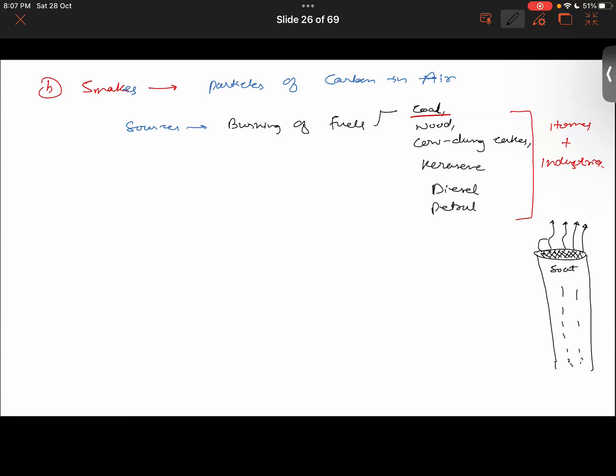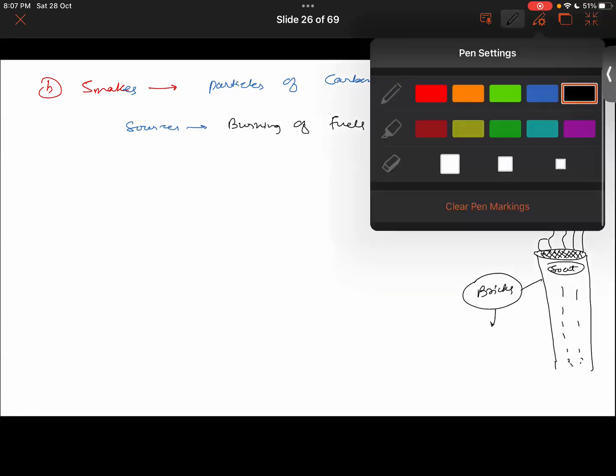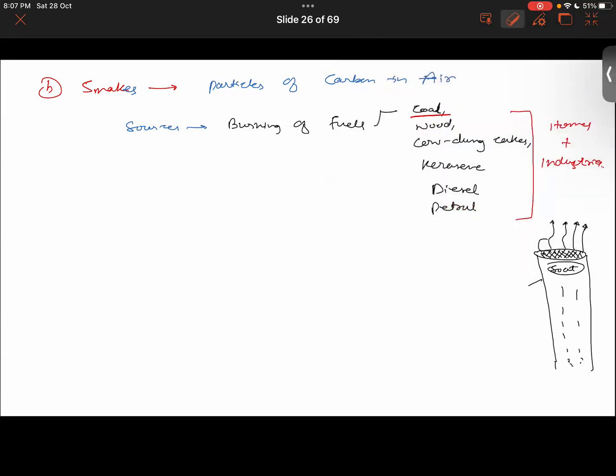And in fact, if you guys watch documentaries or innovative videos, you will see there are people who are now converting the carbon soot into bricks, and those bricks are now being used to build homes. That is an innovative and good approach to curb pollution. So if you develop innovative ways to use these pollutants, then pollution can be minimized, right?